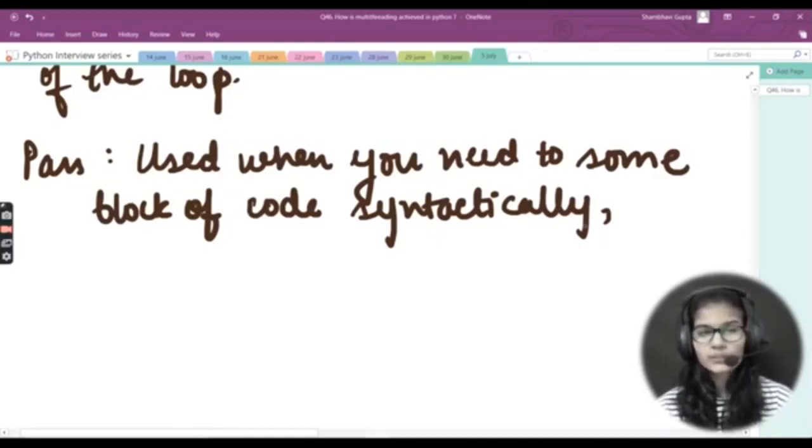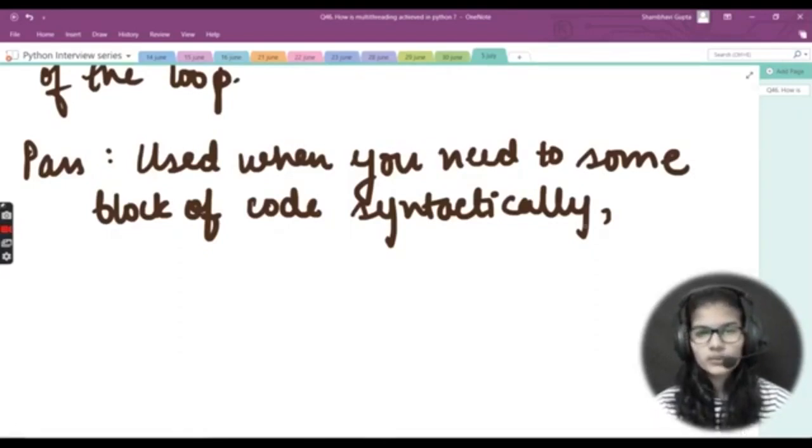So in that case, we simply use this pass function. What it does is make that code syntactically correct. Then, when it's run, it does not show you the error. This is actually how the pass function works.